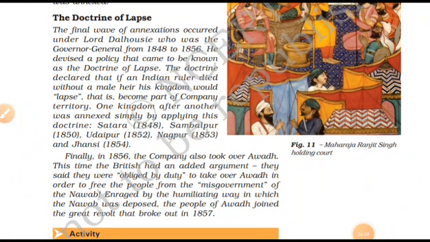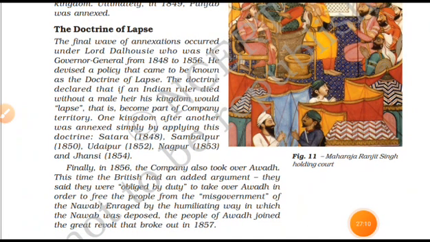The Doctrine of Lapse. The final wave of annexation occurred under Lord Dalhousie. Guys, the meaning of annexation is combination, a kind of joining with each other.